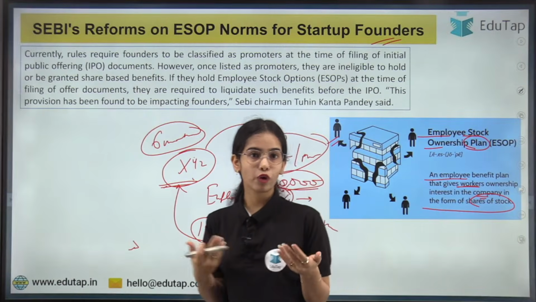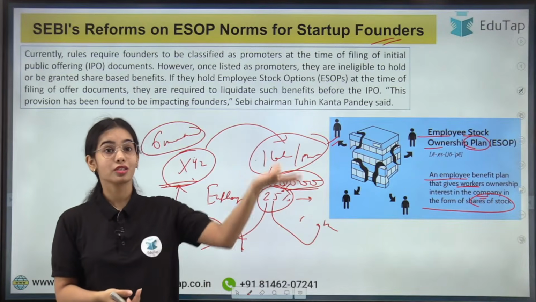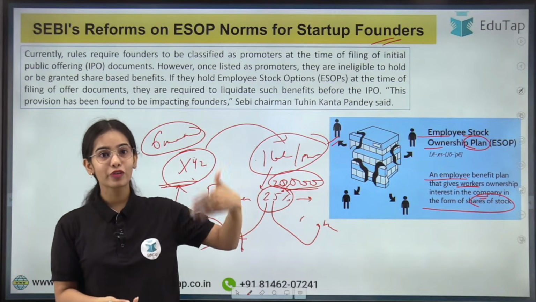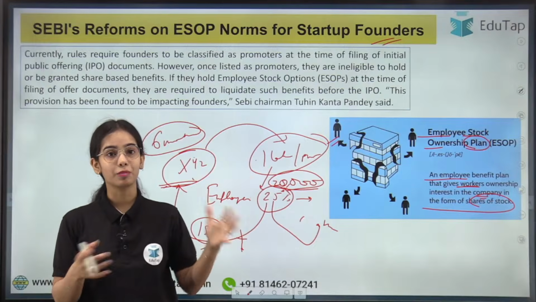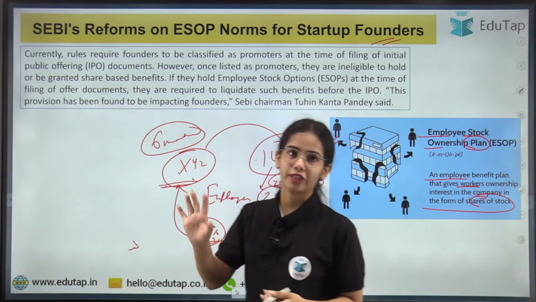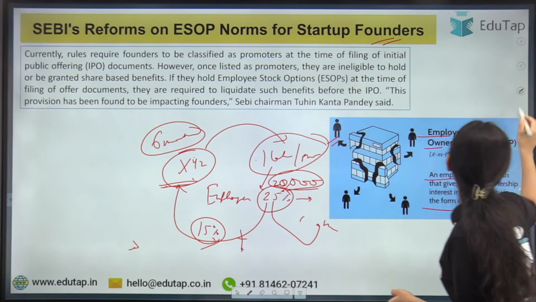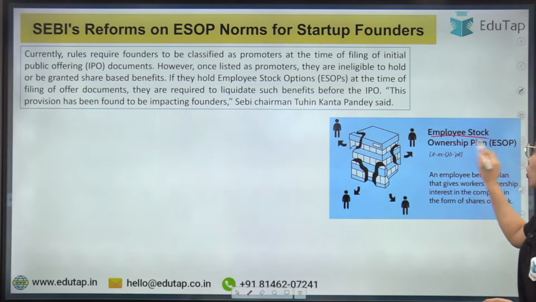So it is a benefit for her, because you can understand that she is getting the shares at a discounted price. The shares are also improving in value, so she is getting a double benefit. She just has to keep the money locked in for a period of time. That's it. So this is the idea: the employees can get the ESOP, that is, the employee stock ownership plan.